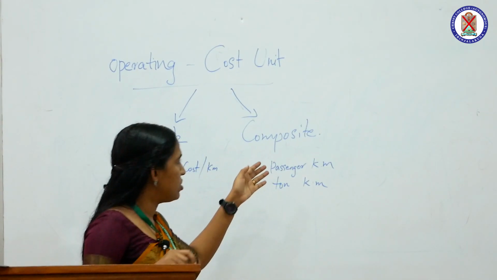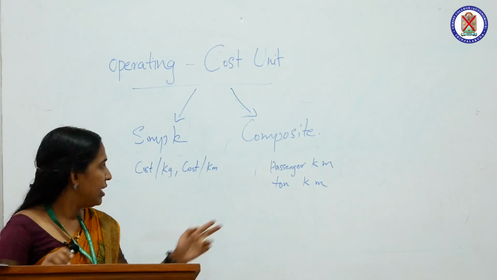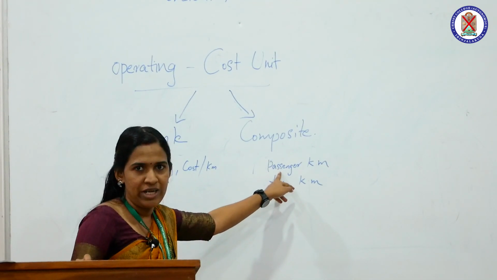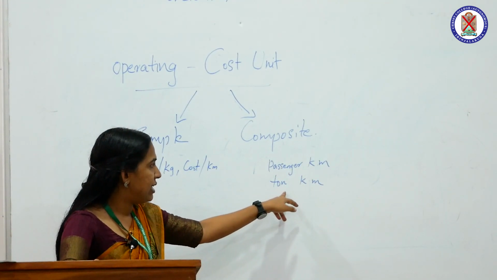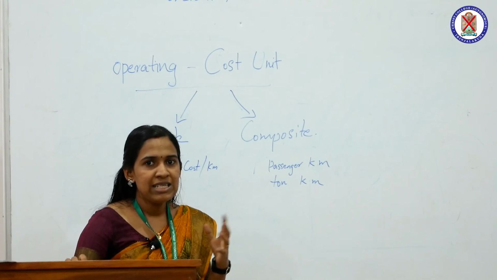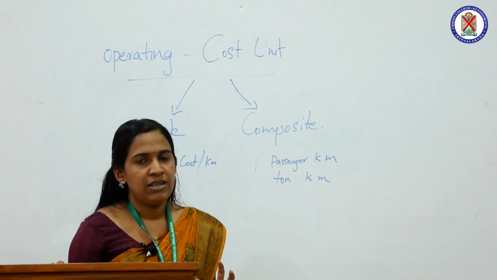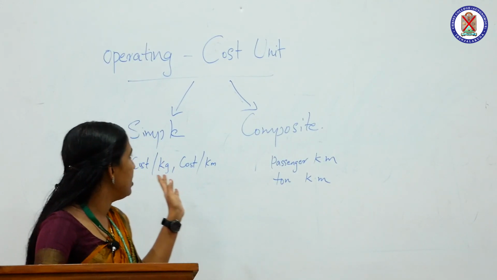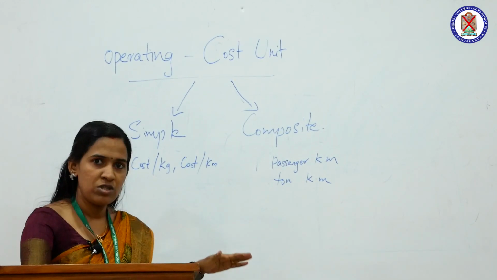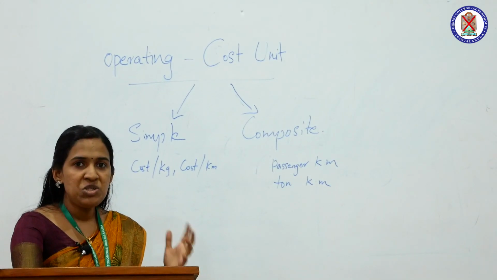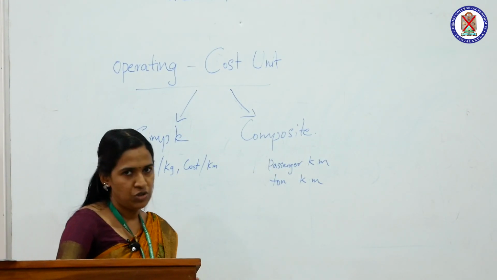Examples of composite cost units are passenger kilometer, ton kilometer, etc. Here we use two units, like per passenger per kilometer, per ton per kilometer. So it is known as composite cost unit. So in service costing, we normally use simple cost unit and composite cost unit, based on the situation.